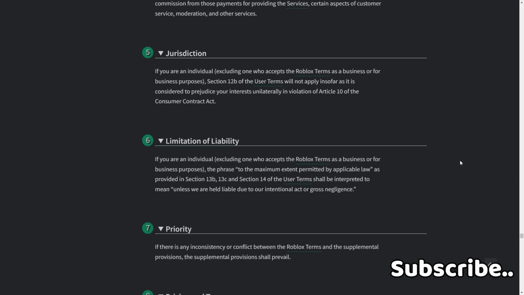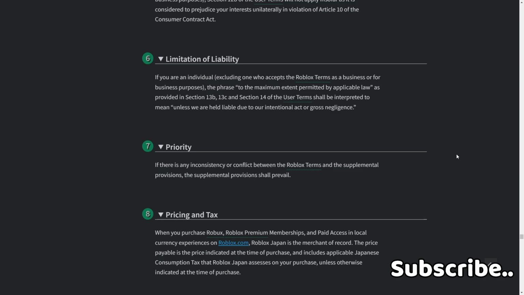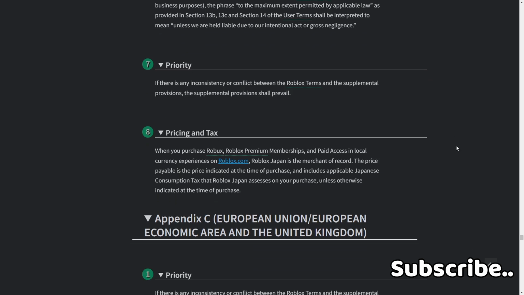6. Limitation of liability. If you are an individual, excluding one who accepts the Roblox terms as a business or for business purposes, the phrase "to the maximum extent permitted by applicable laws" provided in Section 13B and 13C and Section 14 of the user terms shall be interpreted to mean unless we are held liable due to our intentional act or gross negligence. 7. Priority. If there is any inconsistency or conflict between the Roblox terms and the supplemental provisions, the supplemental provisions shall prevail. 8. Pricing and tax.